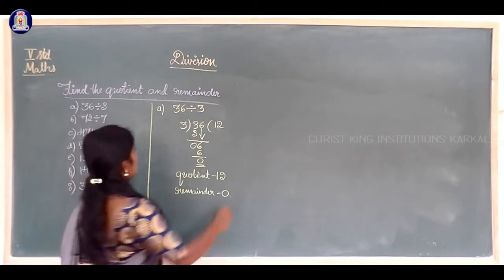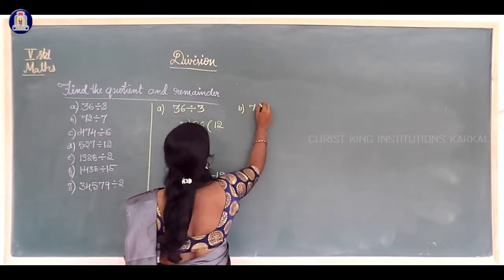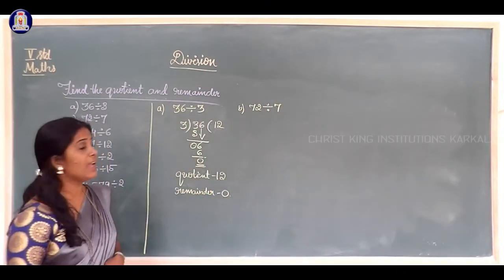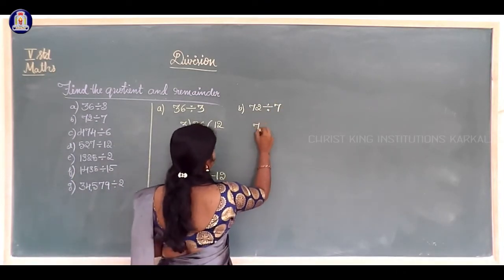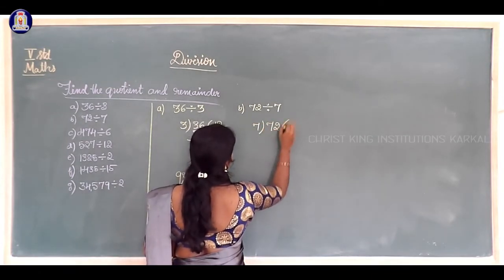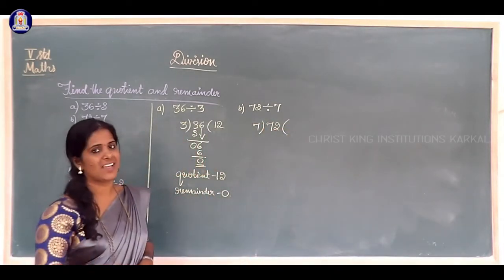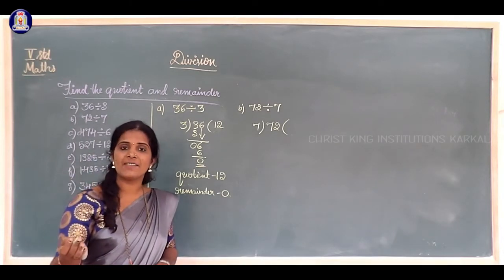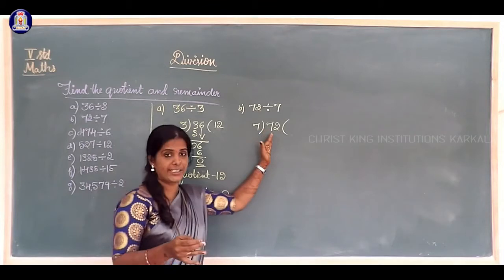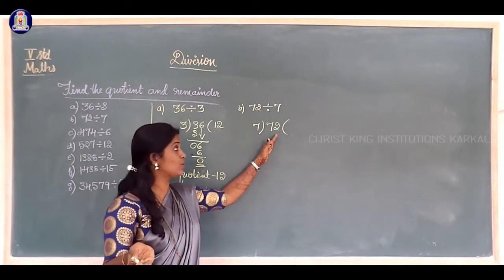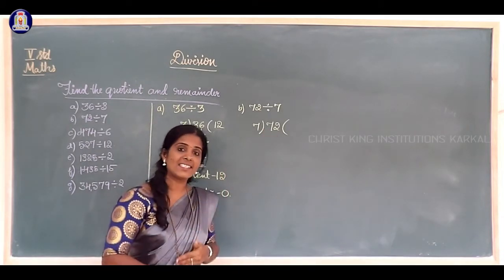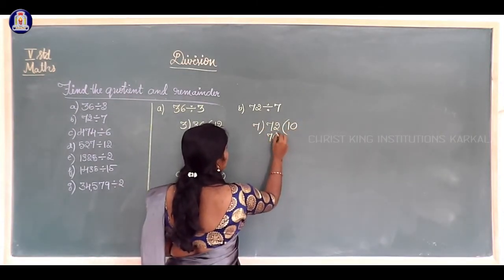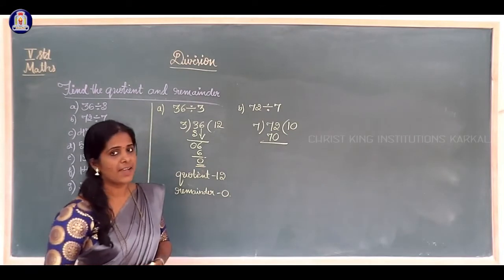Next, second example. 72 divided by 7. In the 7 table, see 7 tens are 70. 7 11s are 77. It is more than 72. So we must take less than 72. So 7 tens are 70.